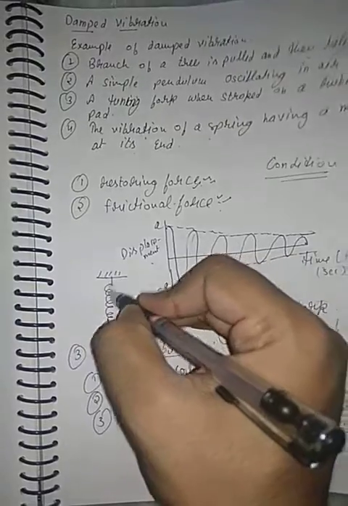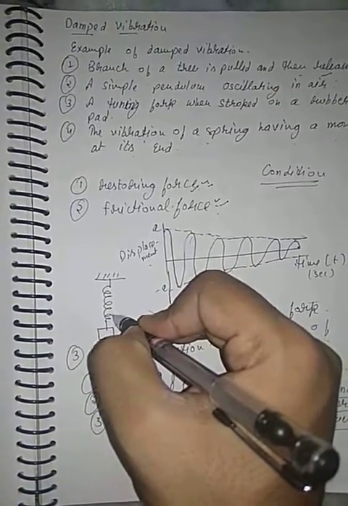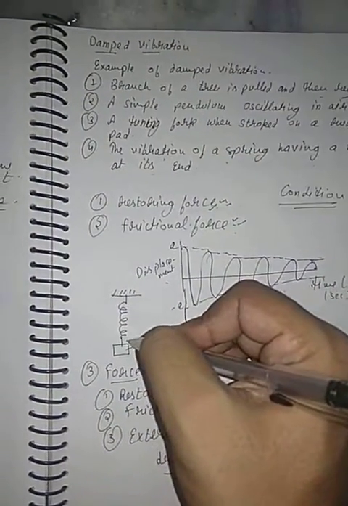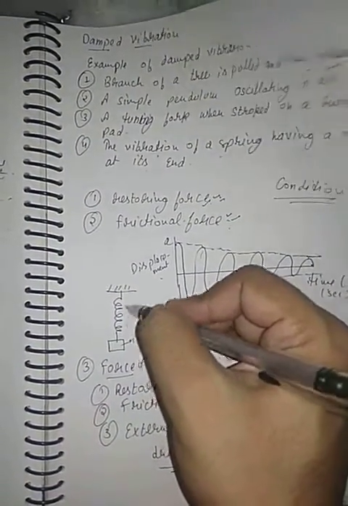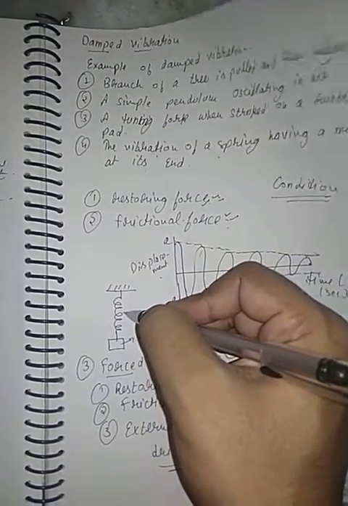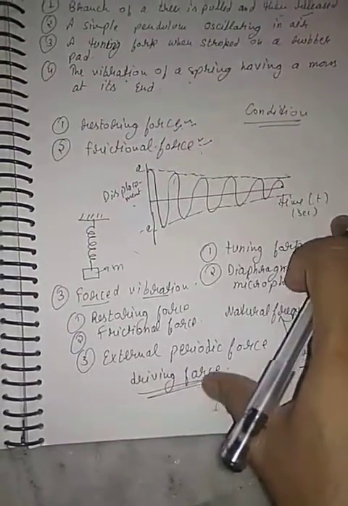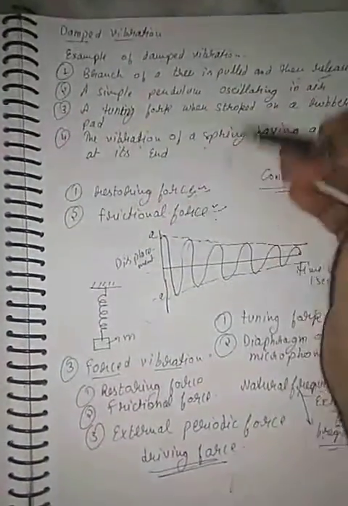This is the rigid surface, and a spring is attached, and a mass m is attached at the end of the spring. Initially when it is hung, a vibration is created in the spring. Initially the amplitude is very high, and with time it decreases and comes to rest. This is all about damped vibration.